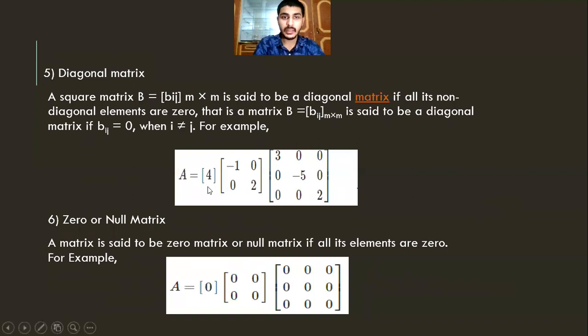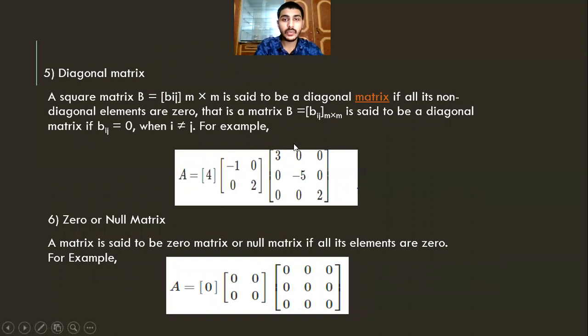For example, here we can see that is diagonal, all other elements are 0. There are three examples here. Only one element, or any other number, that is also called diagonal. Here we have four in two rows and two columns.